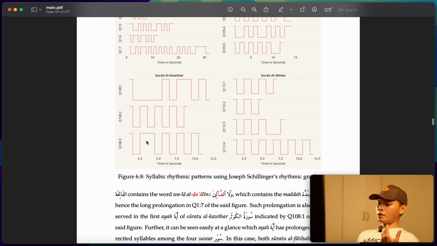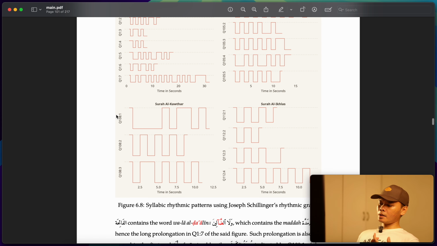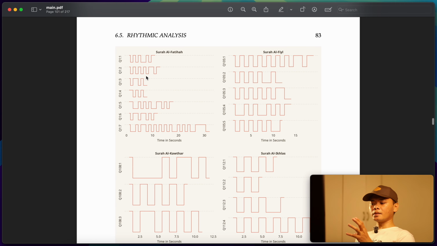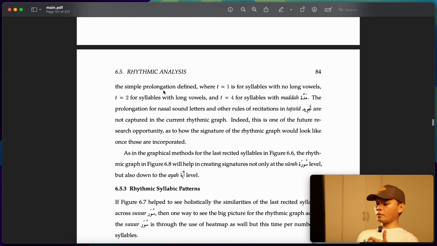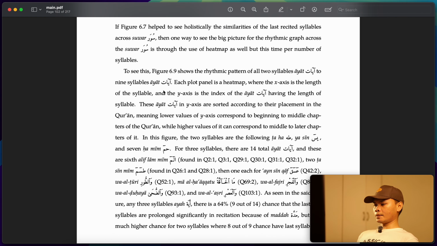So we are now capturing the prolongation of each of the syllables, right? This then serves as a profile of Surah Al-Kawthar in terms of the prolongation of the syllables. You can use this as a signature or an identity of that surah, and you can use that to further do some analysis, right?